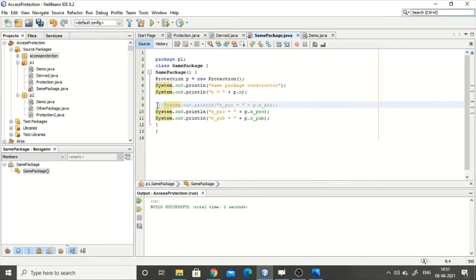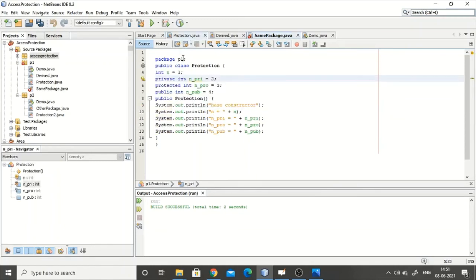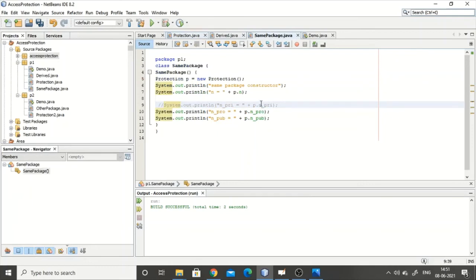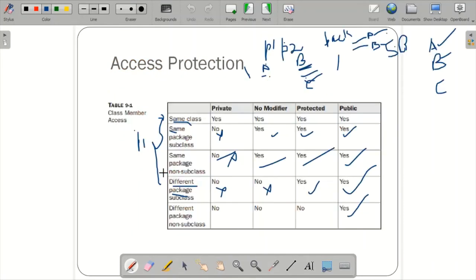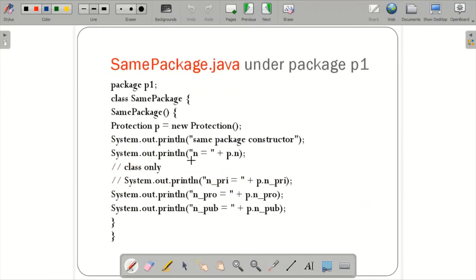That means within this, n is private, so you cannot access it, you cannot access the data value over here. So this is regarding the 3 conditions of these. So I hope it's clear with this. Same class I showed in protection, same package subclass I showed in derived, same package non subclass I showed in same package. So now let us go to the package 2.